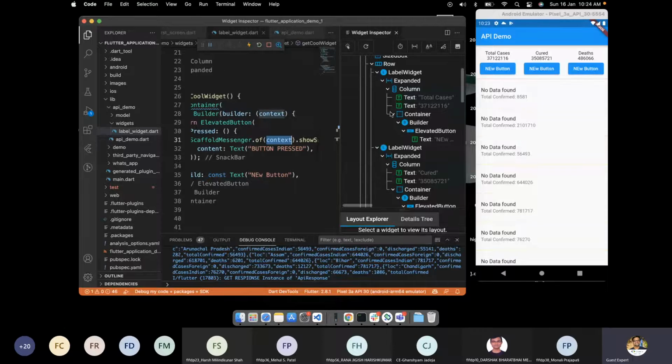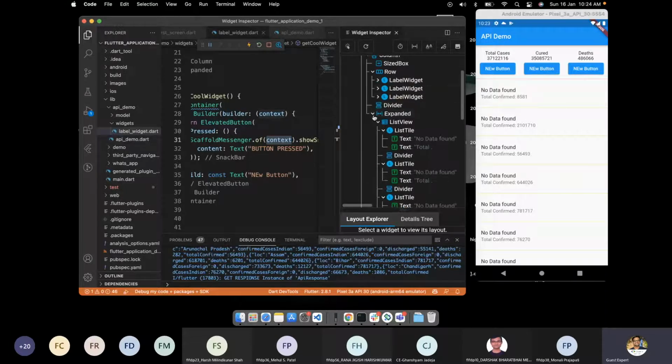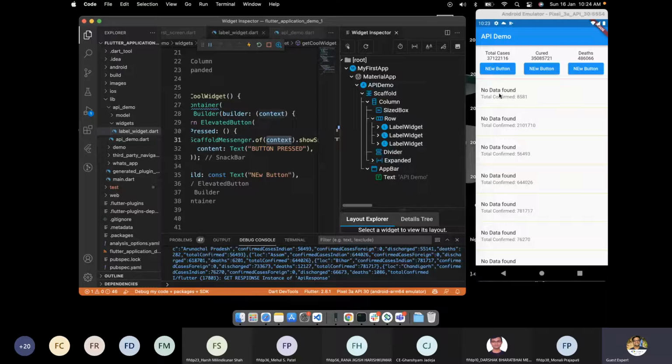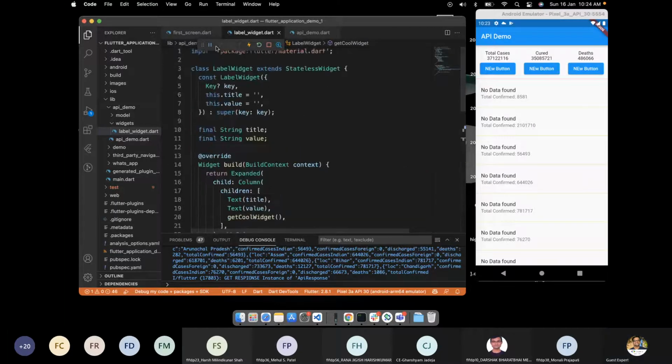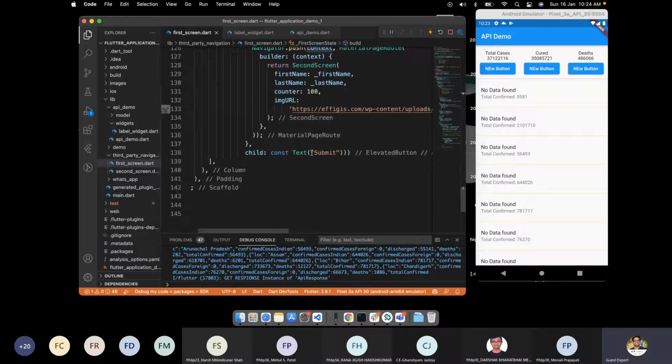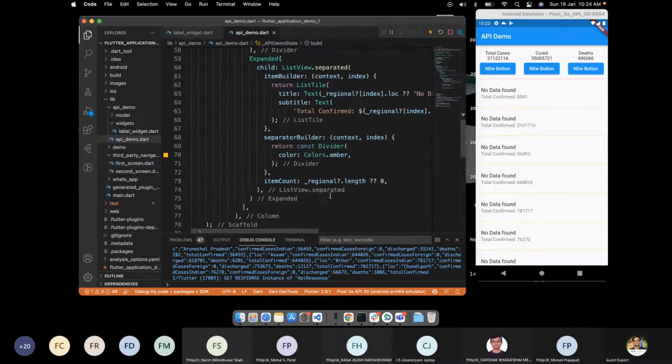I have this widget called label widget. From the label widget, I want to make some changes inside this expanded. So how can I do it? Because my label widget is in another file, and this is another screen, which is the API demo. Sorry, my mistake here.